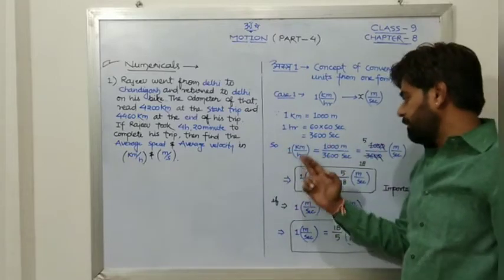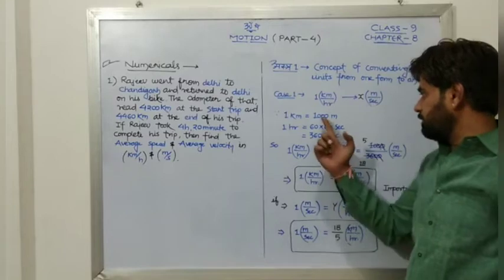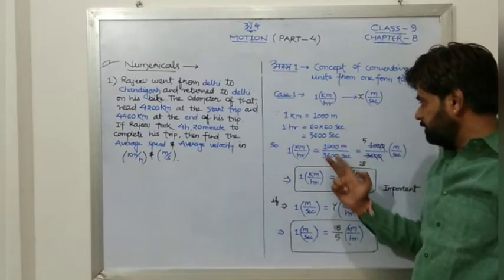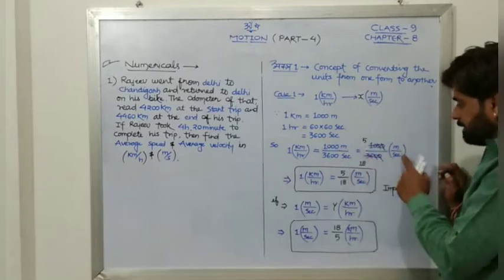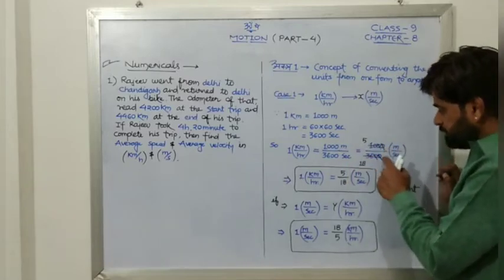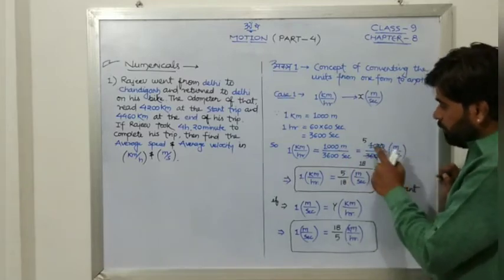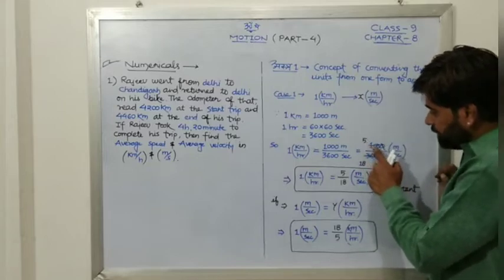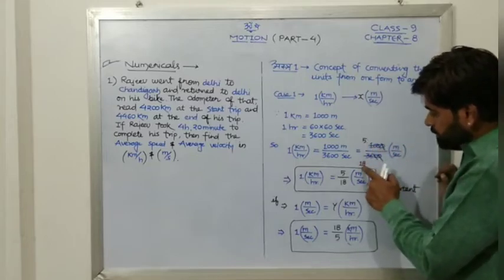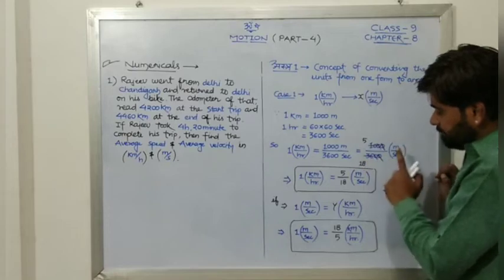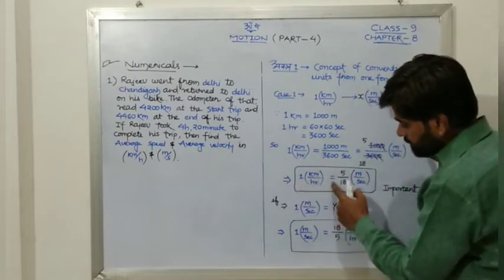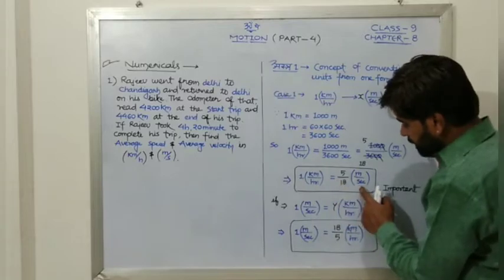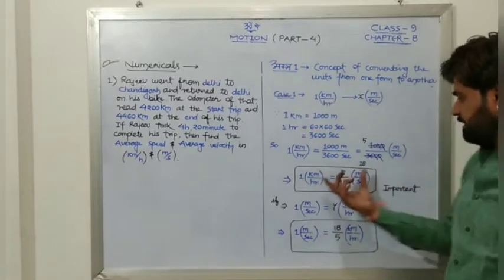So 1 kilometer per hour is equal to 1000 meter upon 3600 second. Cutting this, 10 to 10, again 10 to 10, then 2 fives are 10, and 2 eights are 16, so that is 5 by 18. So 1 kilometer per hour is equal to 5 by 18 meter per second. Remember, this is the direct one.